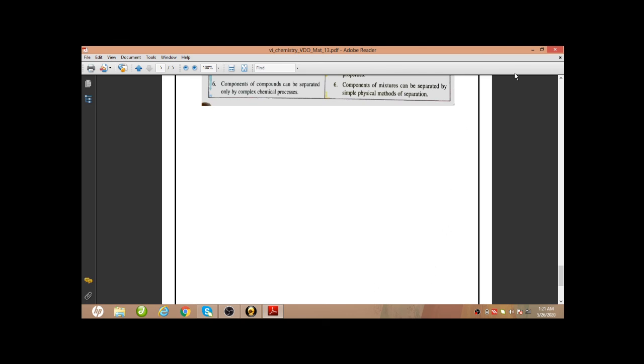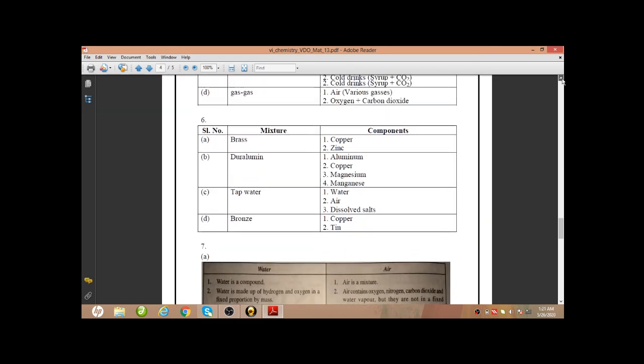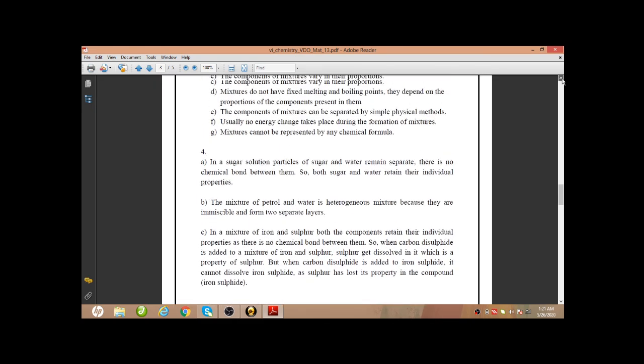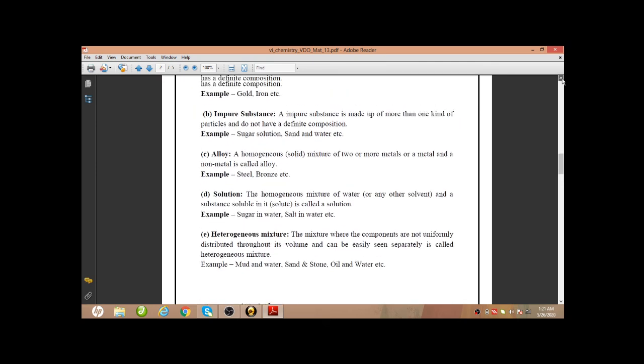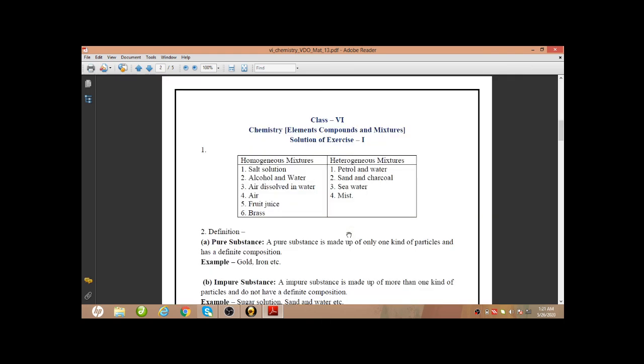Okay, so this was the question answer from the first part of this worksheet. From exercise 1, we did exercise 1 today. Next day we will be doing the rest of the exercises. We will be discussing the answers.